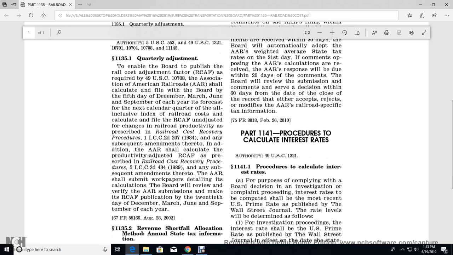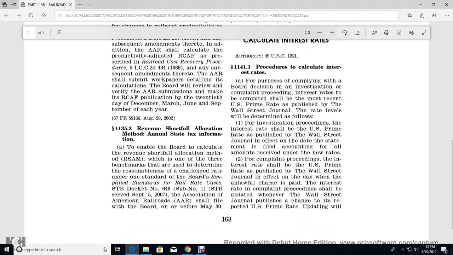The AAR shall submit the work paper to detail the calculation. The Board will review the verified AAR submission to make the railroad cost adjustment factor publication by the 20th day of December, March, June, and September of each year. 1135-2, for the revenue shortfall allocation method of the annual state tax information.